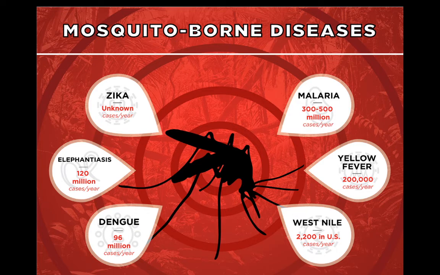So in Zika fever, high fever is there, rashes, headache, joint pain, muscle pain. Then elephantiasis is also a disease that is carried by mosquito. In elephantiasis there is swelling of arms and legs. This information is not in your textbook. I am saying it only for your extra information, so just listen carefully. You should know what Zika is and what elephantiasis is. Only for that I am saying.